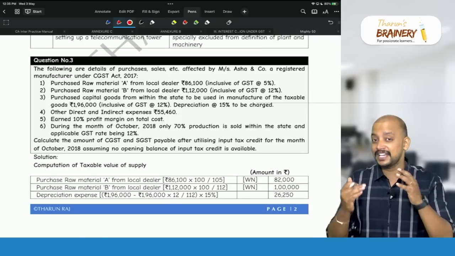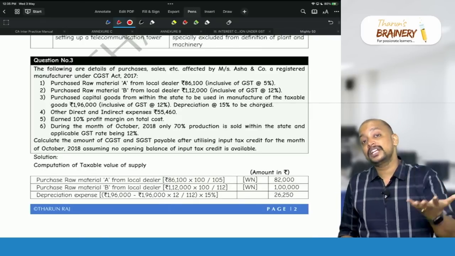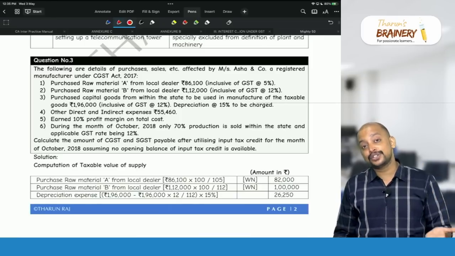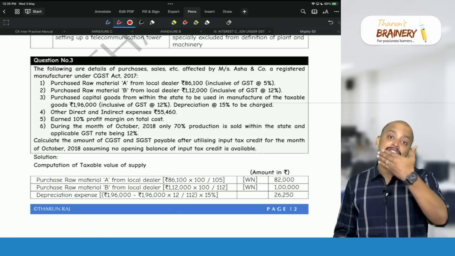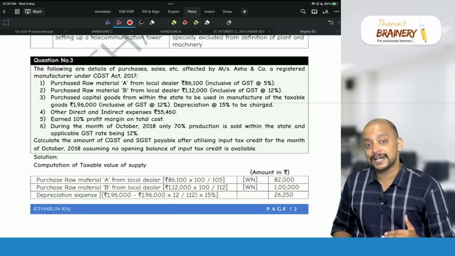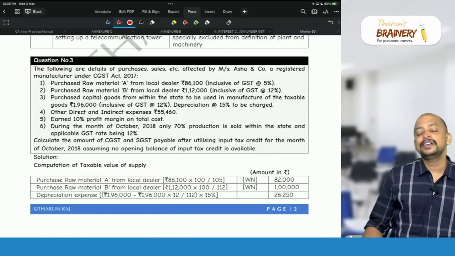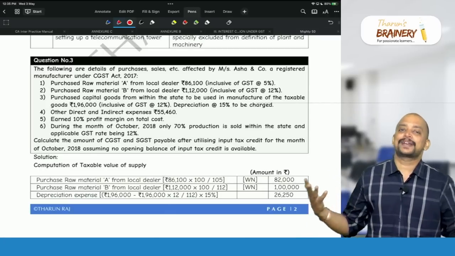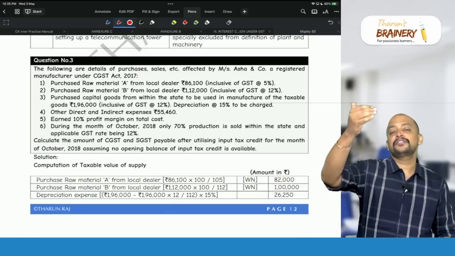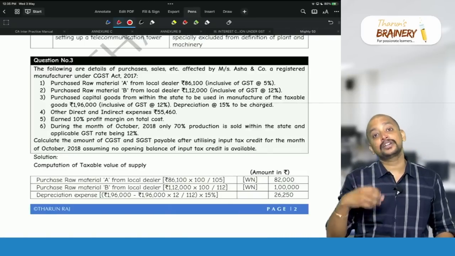So this is a very, very interesting question. In this question, they have not given the sales data. So first you need to arrive at the sales data, and thereafter you need to compute the gross GST liability, and from the purchase data you need to know what is the ITC. Now here interestingly, to arrive at the sales, we need to go for cost plus pricing, because they have given the cost data and the pricing is profit margin on cost.